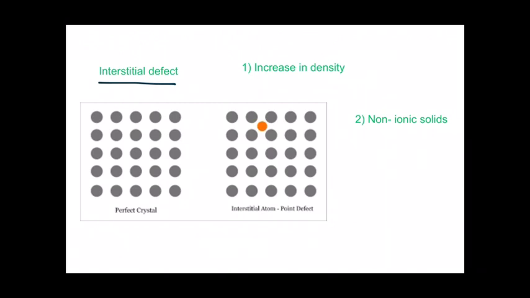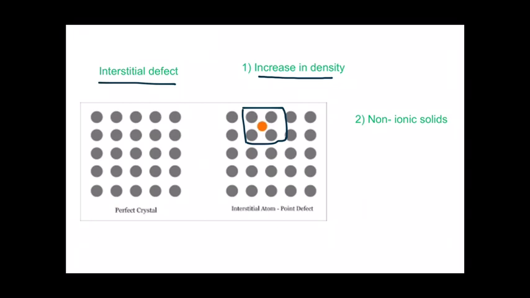That is a deviation from the regular arrangement, as you can see here. So the orange marked particle is an extra particle present at the interstitial site. As it is an extra particle, it increases the density of the solid.